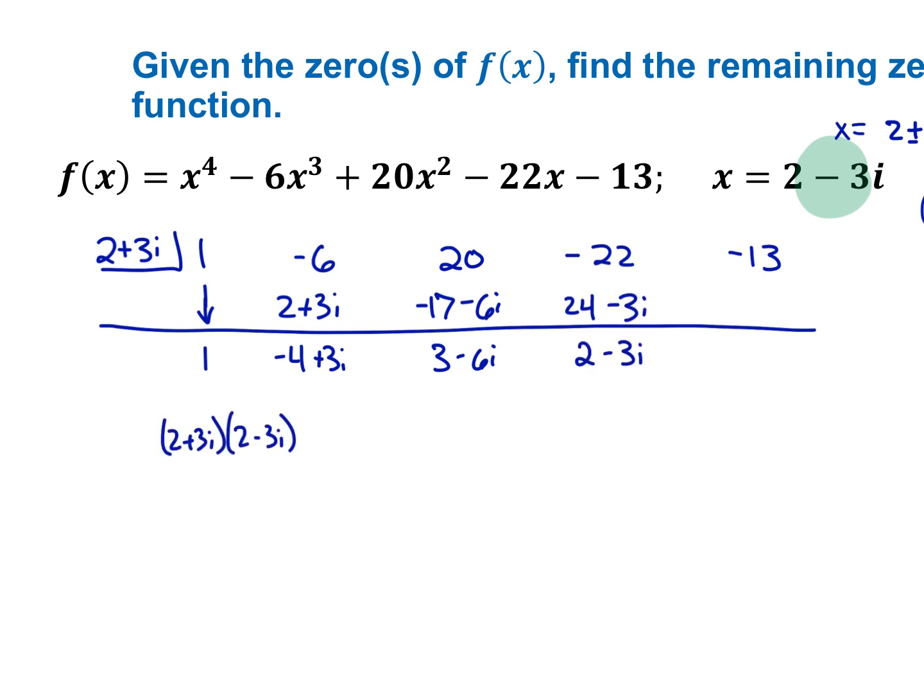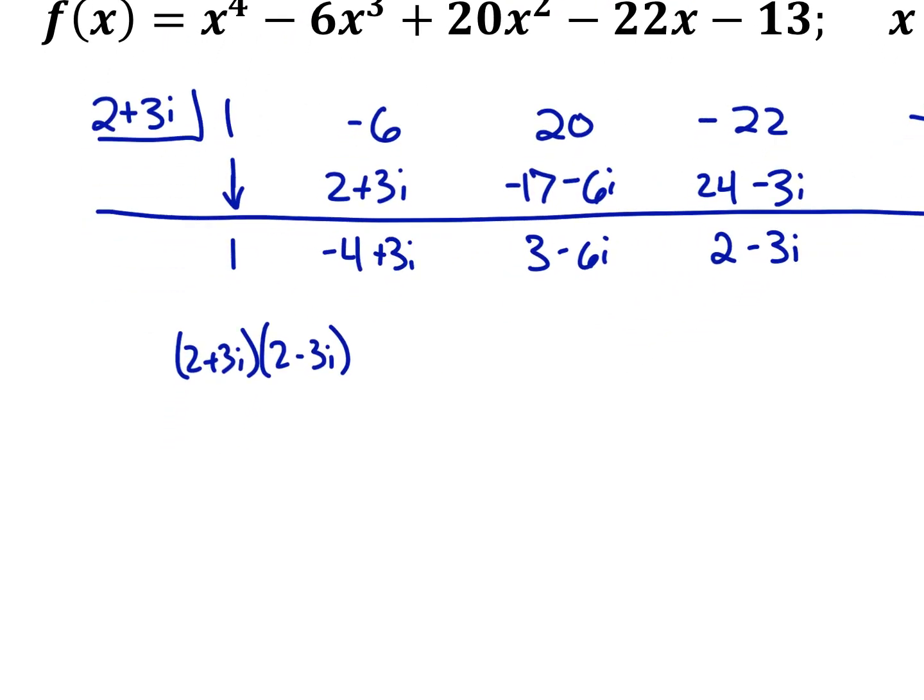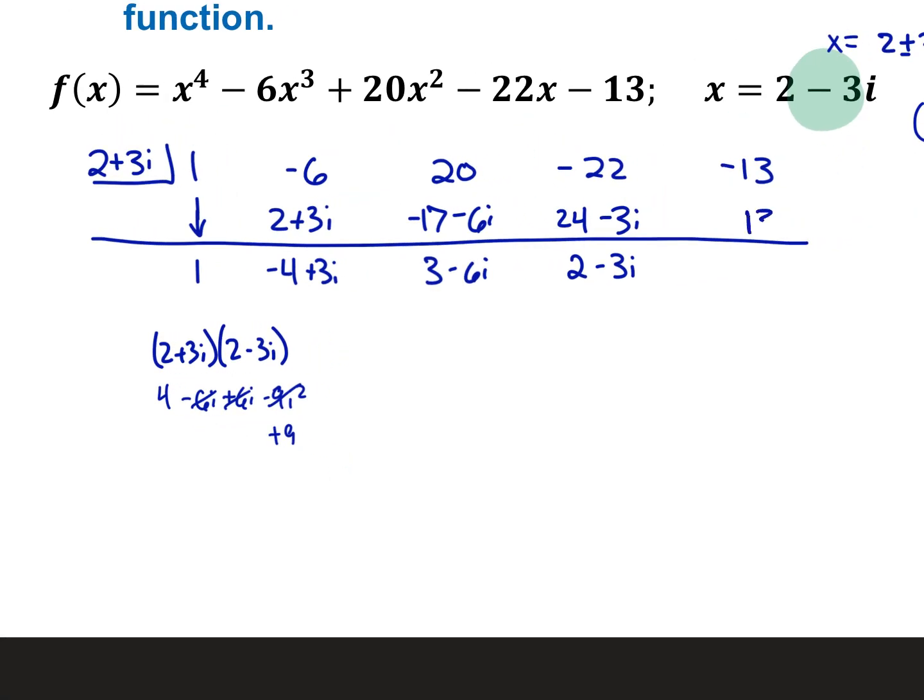Okay, so I'm a little further in, and this is looking good. 2 plus 3i times 2 minus 3i. Anytime I multiply conjugates, it's good news. 4 minus 6i plus 6i minus 9i squared, which is, well, that's just plus 9 there. Those cancel out, so that's 13. Boom. And I get my 0 that I was supposed to get.